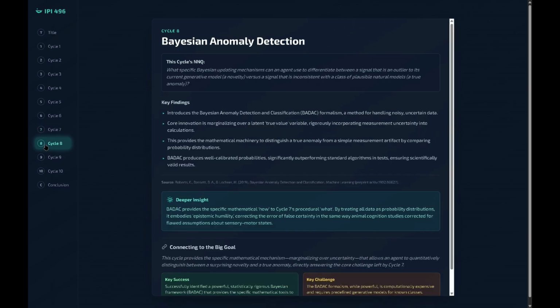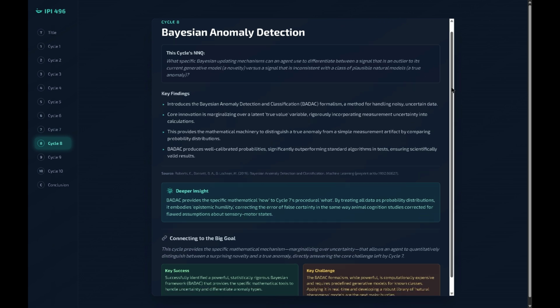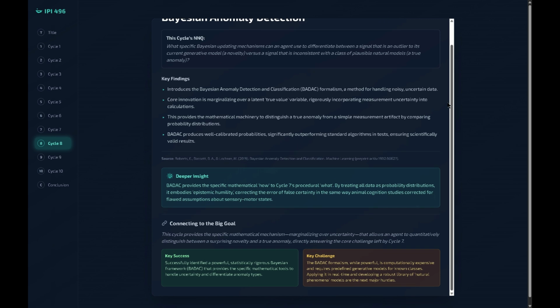Cycle 8 provided the mathematical machinery for an AI to perform that kind of verification. A Bayesian framework called BADAC allows an agent to treat all data not as hard facts, but as fuzzy, uncertain probabilities. This allows it to distinguish between a novelty, something that's just an outlier to its current model, and a true anomaly, which is a signal that's inconsistent with any plausible natural explanation. It's the math of scientific skepticism.